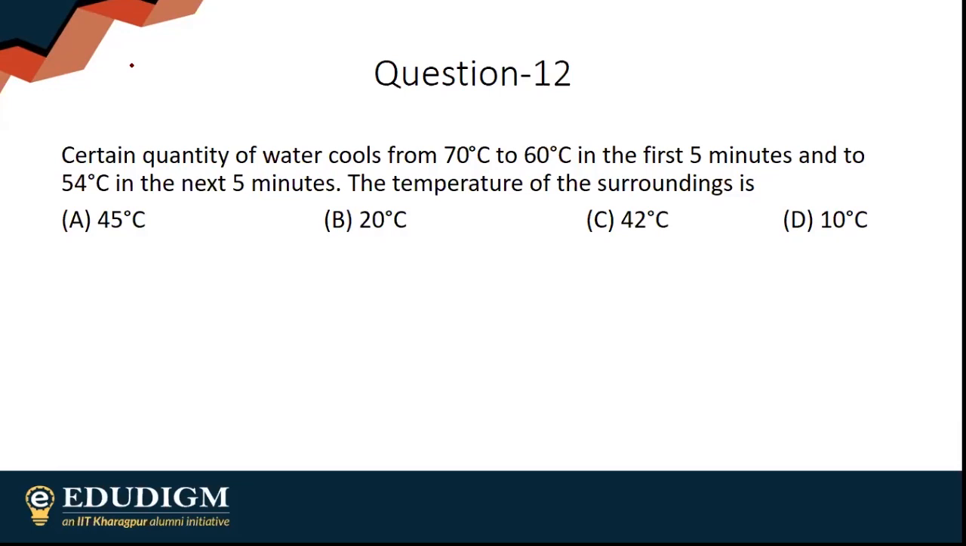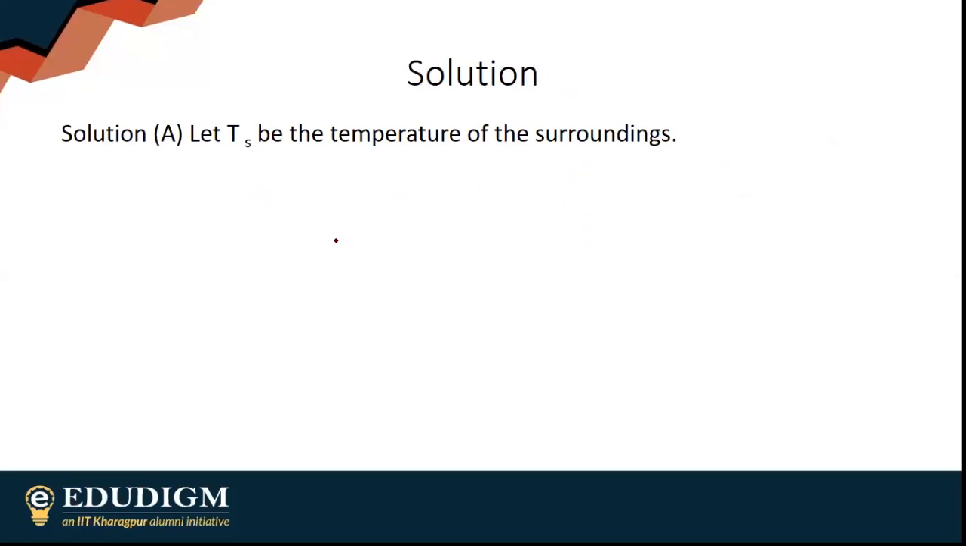Got my first answer. The two answers, one that says option A. Obviously, whichever form you're using, it doesn't matter which form of Newton's cooling law you are using. Since that is option A, the answer is option A. Let Ts be the temperature of the surrounding.